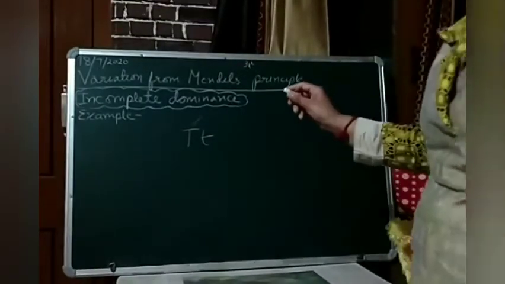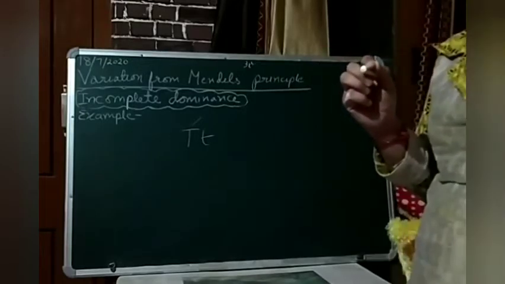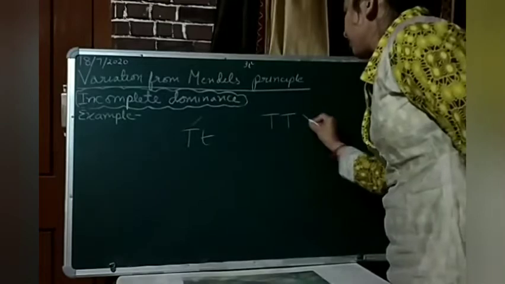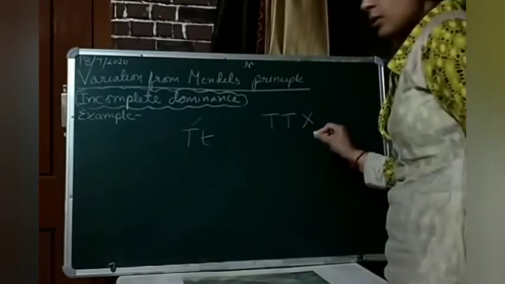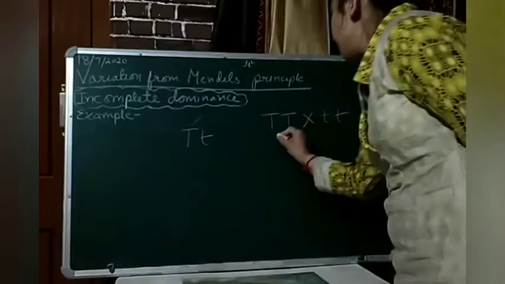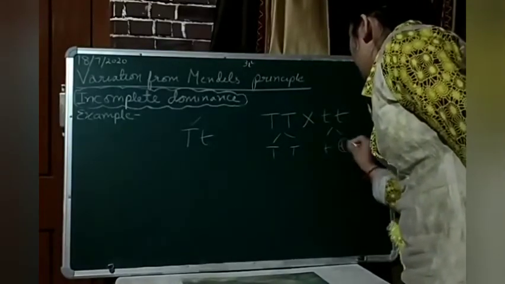Here, when we studied the monohybrid cross which was given by Mendel, there we studied that homozygous tall crossed with homozygous recessive, and these are gametes.